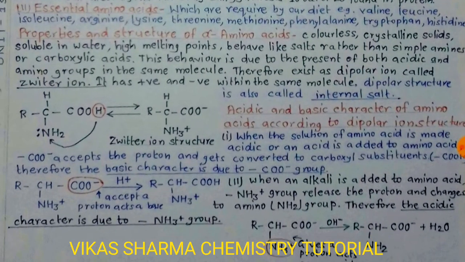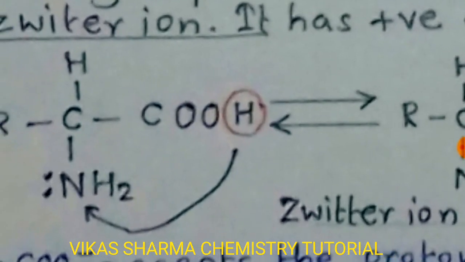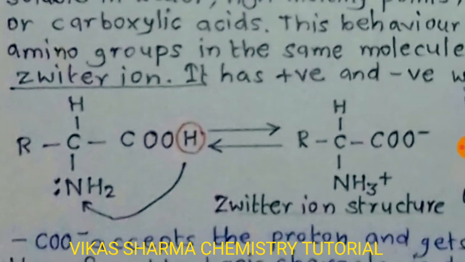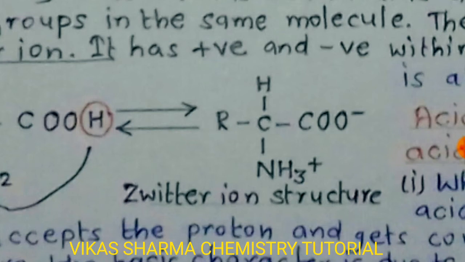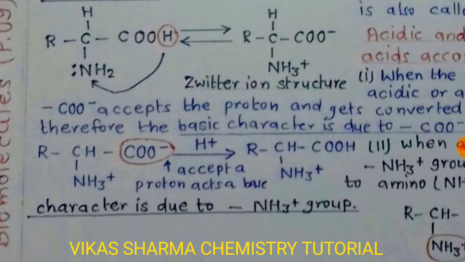So you see on the display, the carboxyl group donates a proton, so it shows acidic behavior. The amino group accepts the proton, so it behaves as a base. So they convert into the charged condition, COO negative and NH3 positive. Having both negative and positive charges is known as the zwitterion structure.